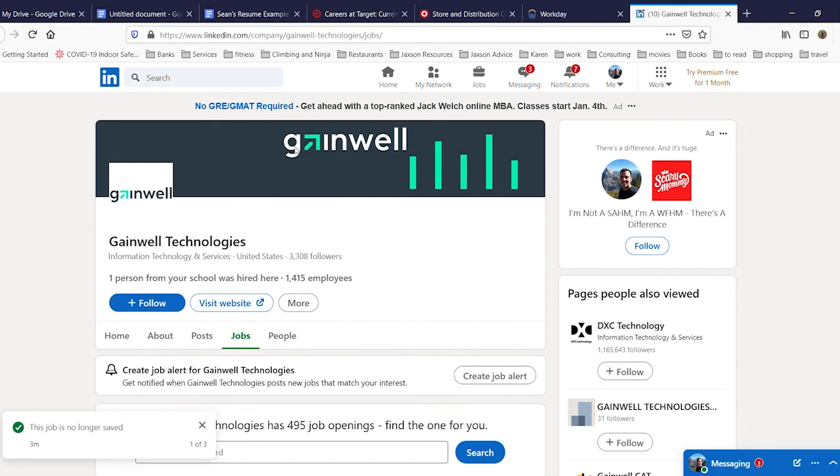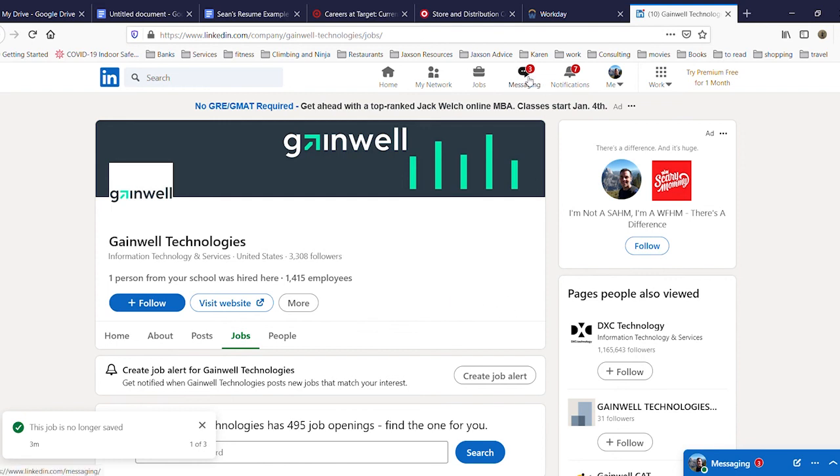If you're interested in working for this company but not this particular job, you might choose to follow that company. Interestingly, it says 1 person from my school was hired there. So of their 1,415 employees, that's not a big percentage, but still noteworthy. So that is using the job search. Very important, very useful tool for LinkedIn. A couple other things that I want to mention here.